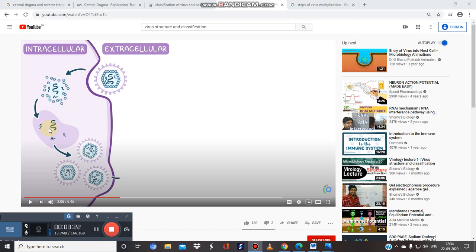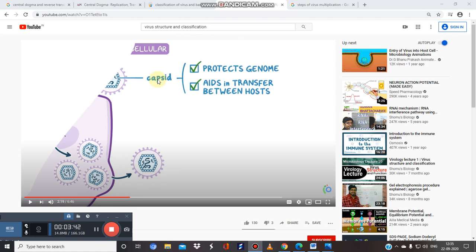In this case, the virus forces the host cell to synthesize its protein and nucleic material, and in this way different copies of the same virus are produced inside the host, and finally they get released. And of course we know the function of the capsid layer. It protects the virus genome, that is the genetic material, as well as aids in the transfer between hosts.